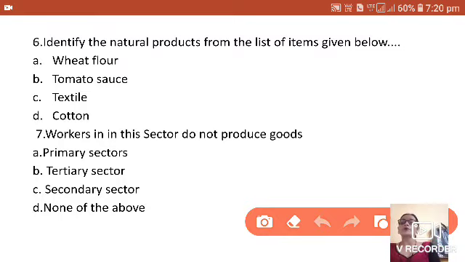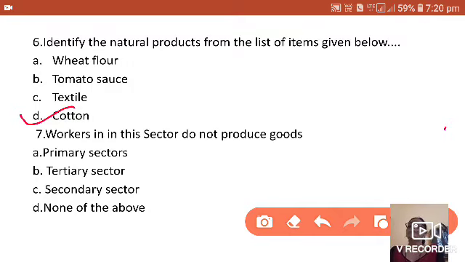So the fourth option is cotton. Cotton comes under the natural products because it is original. It is originated or produced originally from nature. Afterwards, they are manufactured and changed into another form. That is the thing. So the correct answer is cotton.